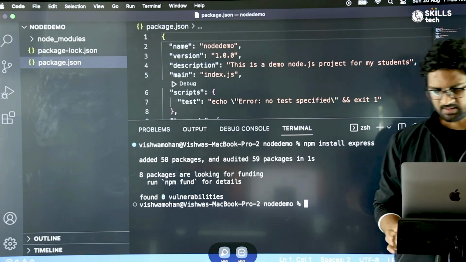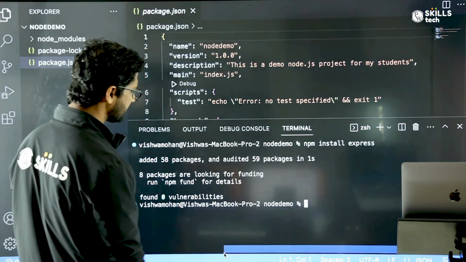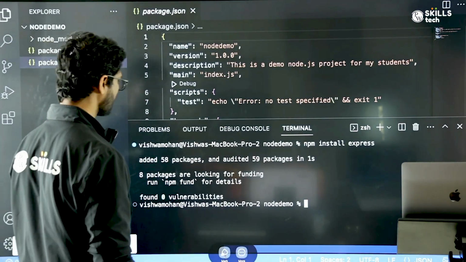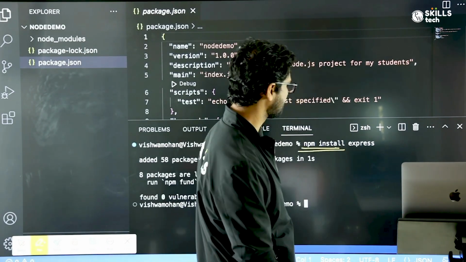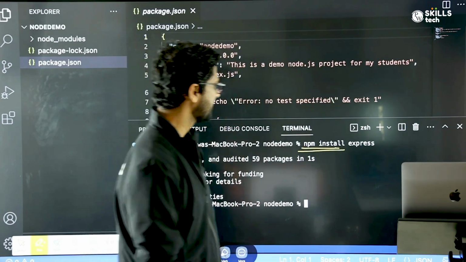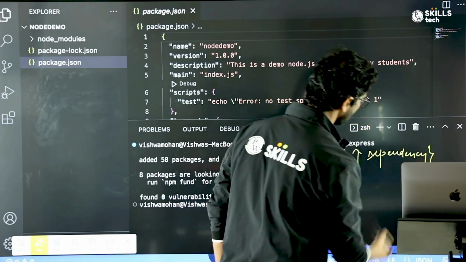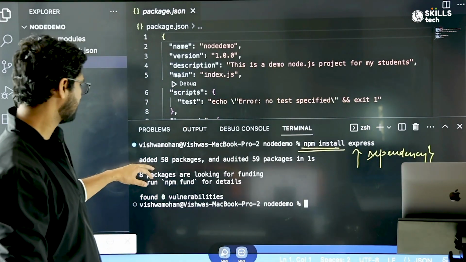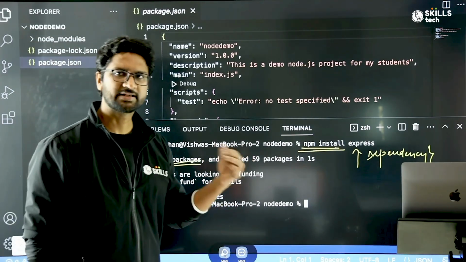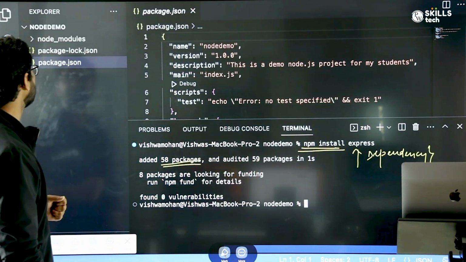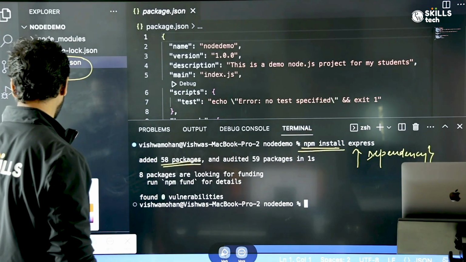as soon as I do it, you'll see that a few more changes have happened in this entire project. So the first point that I want you guys to focus upon is that to have any dependency, you make use of this keyword npm install. This is the keyword which is always fixed, and this is basically the dependency that you want to install. Since I have an active internet connection right now, it is saying that when I did this, 58 packages got created. So it brought in express. And if you see on the left hand side, initially I only had package.json, but now I have two additional files that have got created.